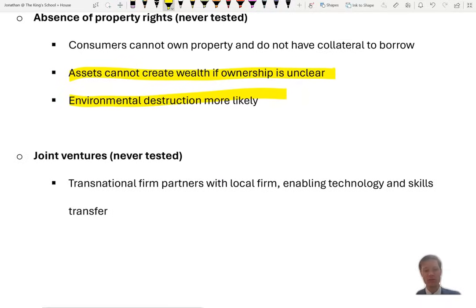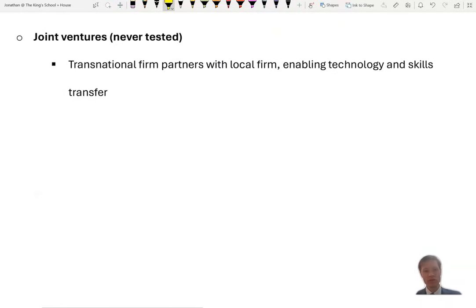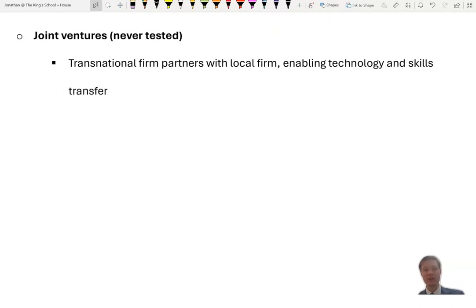these scarce resources. Joint ventures is a great evaluation of FDI. One of the problems of FDI is that you have transnational firms coming to invest in your country, but they may not transfer their technology and their skills, and they may simply extract resources. If you're able to sign a contract with that firm to ensure that they work with your local firms, that may transfer those technology and skills to your local firm.